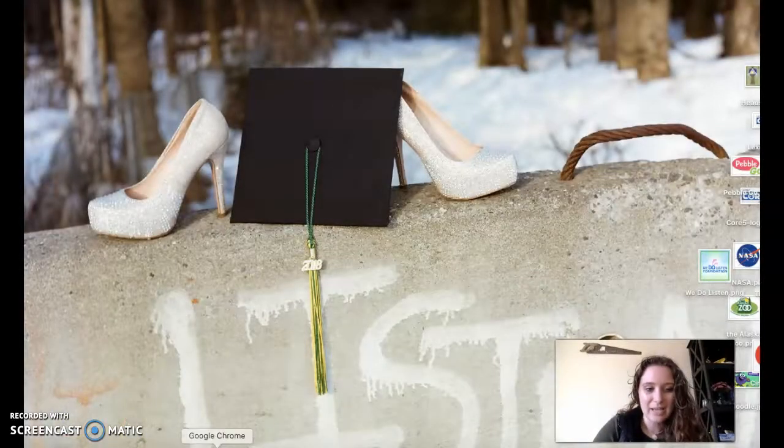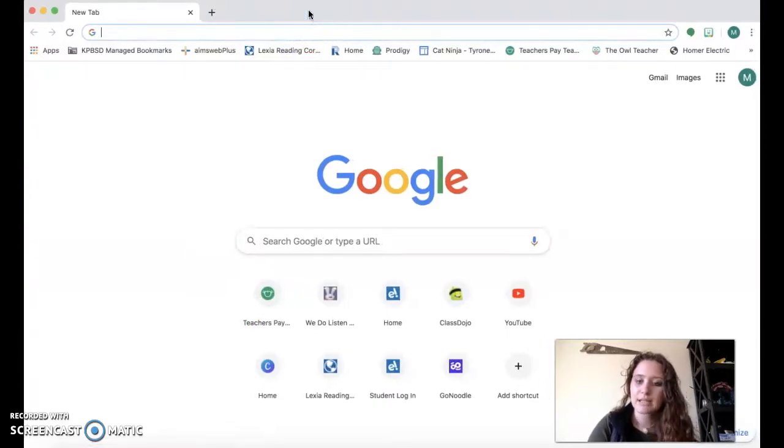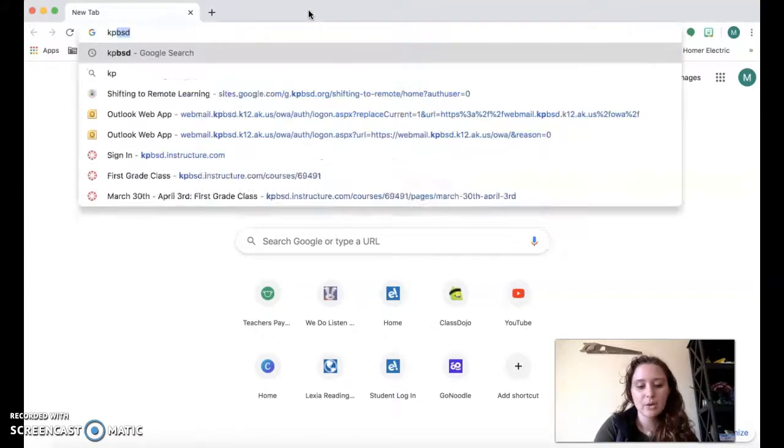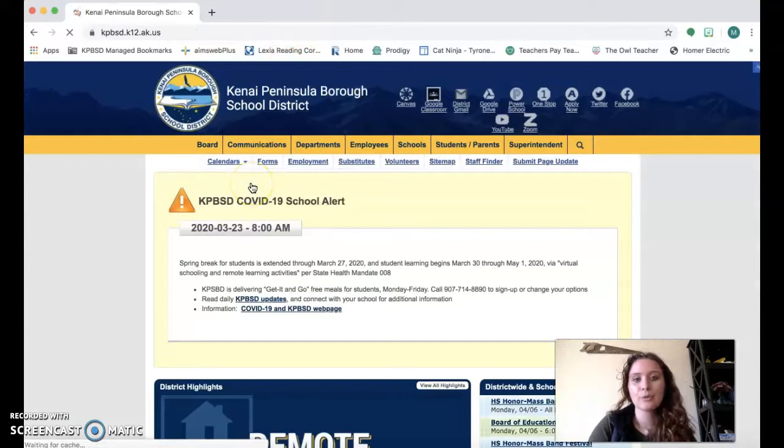So let's get into our Canvas homepage. The first thing that I will do is open up my internet browser. Today I'm going to be using Google Chrome, but you guys can use Safari, or you can always look these things up in the App Store if you are on an iPad or phone. I'm going to be going to the KPBSD homepage. They do have an app, and they also have a Canvas app, which would be very helpful for us in this learning. So I'm going to go to the Kenai Peninsula Borough School District webpage, and I'm going to go up to this awesome circle, and it's called Canvas.